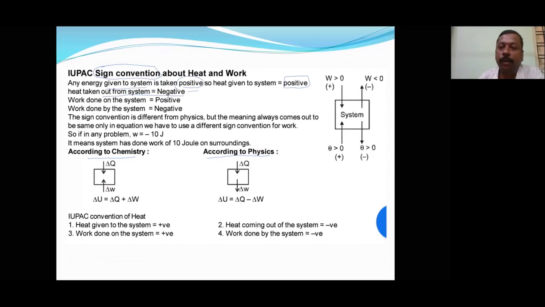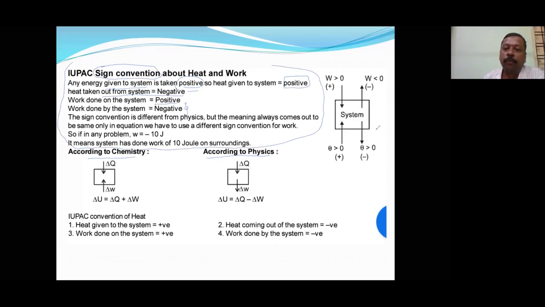Think as if you are the system. If something is going out of your pocket, that means it is reduced, so negative. In the same way, work done on the system will be positive, and work done by the system will be negative. This is the IUPAC convention, and it is applicable for chemistry. In chemistry you will follow this convention.